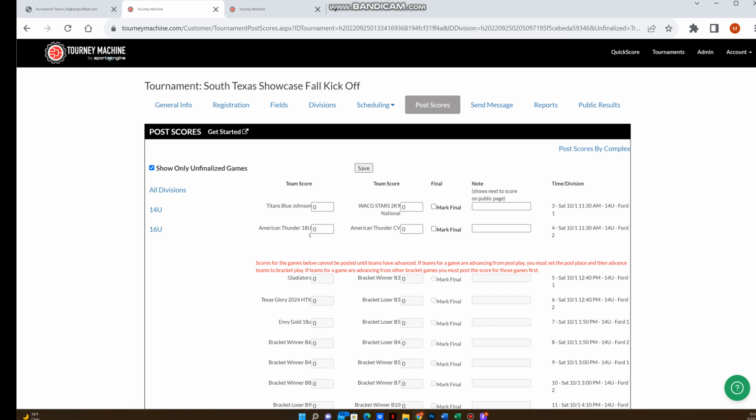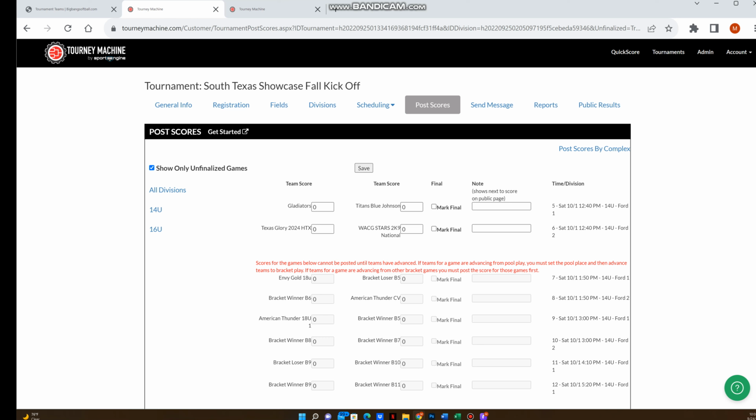So that's how you enter the scores here. Let's enter a couple more. Let's go ahead and finish this game up 5-4, and then let's say these guys won 10-0. Oh, two American Thunder teams, 10-9. It's a close game. We'll mark these as final, and then we'll come and save.